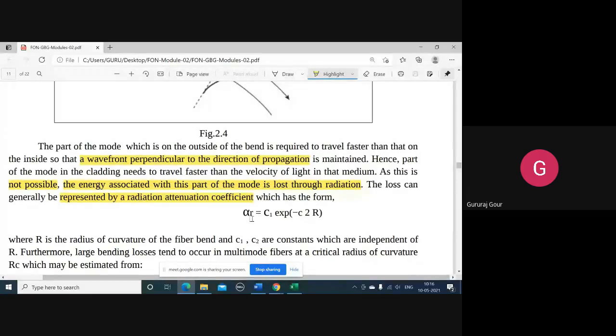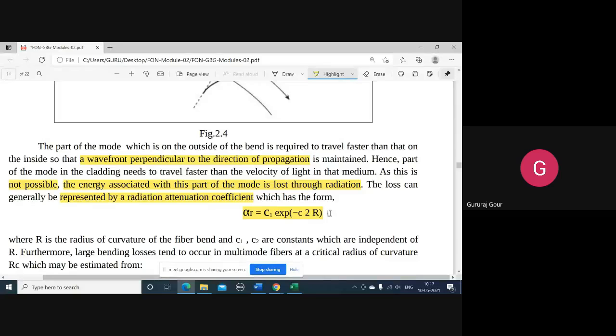Normally, so far we have been representing the loss in terms of the attenuation constant, that is alpha. But now it is concerned with the loss due to radiation, so it is suffixed with R, that is alpha R.